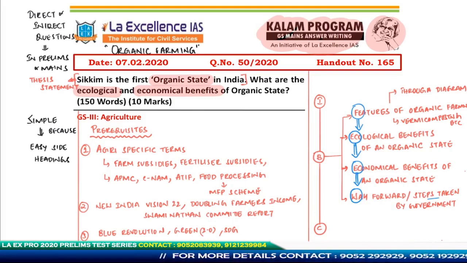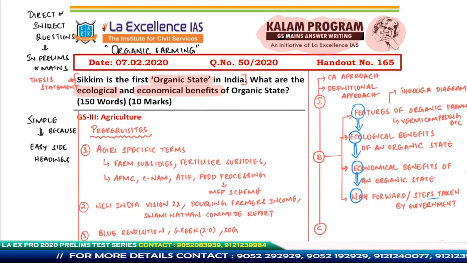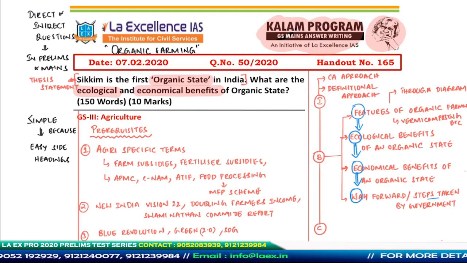There are two ways to start your introduction. One is to talk about the current affairs issue: this state has been recently given the status of a totally organic state. That is one way to start your introduction. But the statement of the question itself tells us that Sikkim is the first organic state in the country, so it's not wise to start with the same statement.